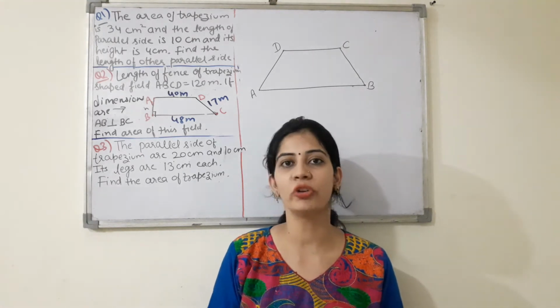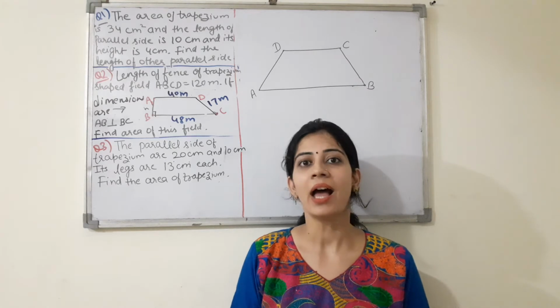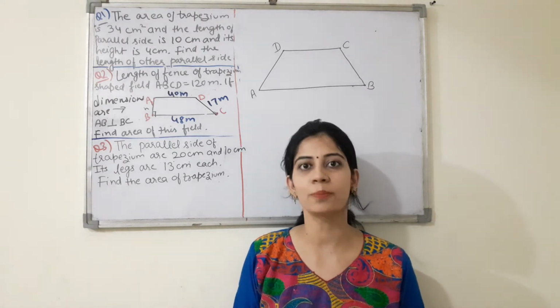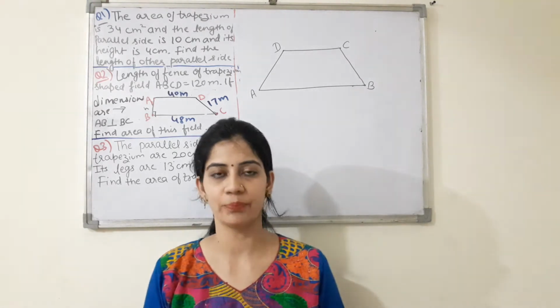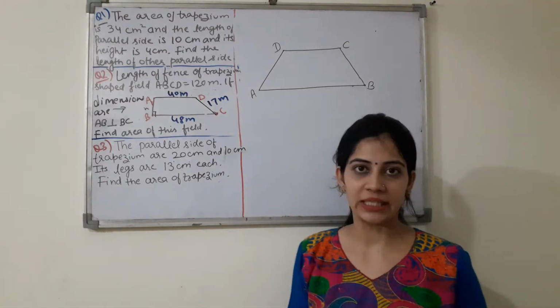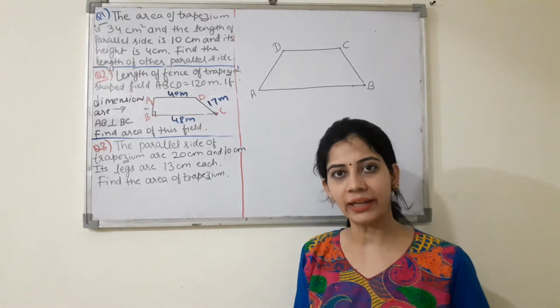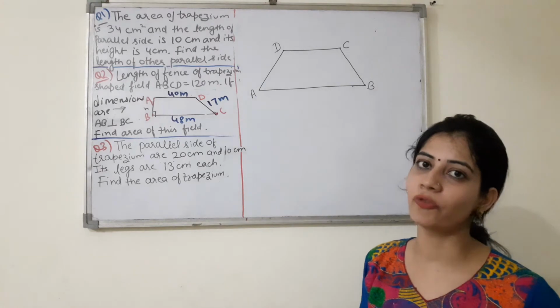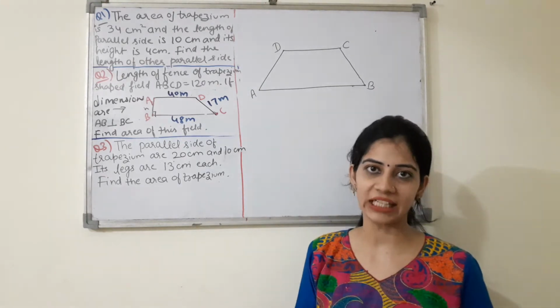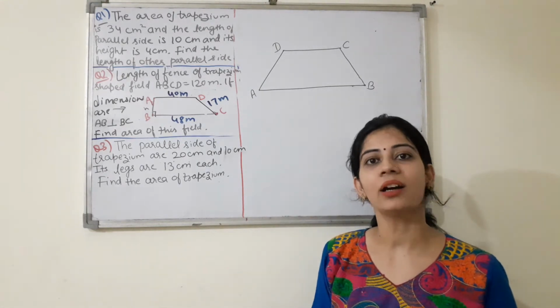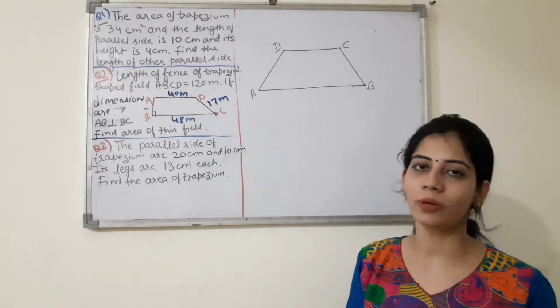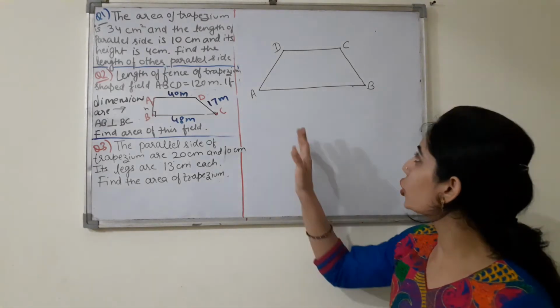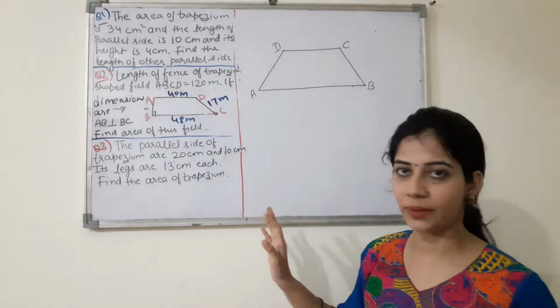In this video, we will know about the trapezium and also solve some questions based on the area of trapezium. So, what is trapezium? Trapezium is a quadrilateral in which one pair of opposite sides will be parallel and other sides will be non-parallel sides. Right? So, here this is the trapezium.